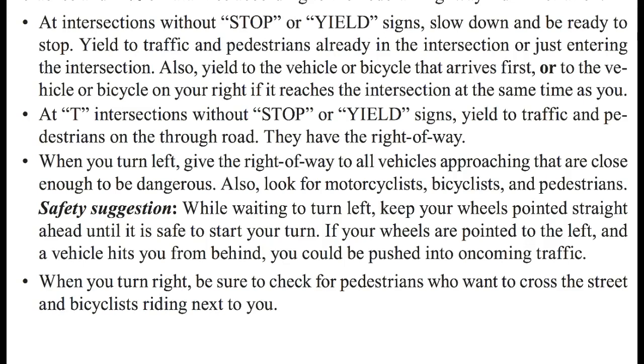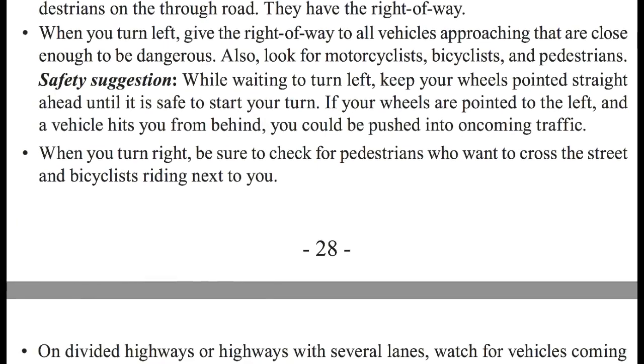Also, yield to the vehicle or bicycle that arrives first, or to the vehicle or bicycle on your right if it reaches the intersection at the same time as you. Now at T intersections, if there's no stop or yield sign, yield to the traffic and pedestrians on the through road. They have the right-of-way. When you turn left, give the right-of-way to all vehicles approaching that are close enough to be dangerous. Also look for motorcyclists, bicyclists, and pedestrians.